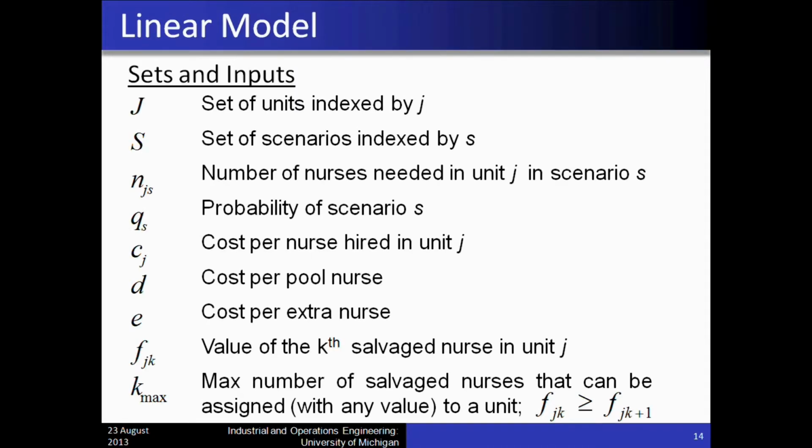I am Casey Moss. I'm a second-year PhD student in the Department of Industrial and Operations Engineering at the University of Michigan, and I've been working this summer with Joey on the nurse staffing project. We've developed an integer linear model to determine the optimal permanent staffing levels of the unit and CSR nurses. The model requires the following inputs.